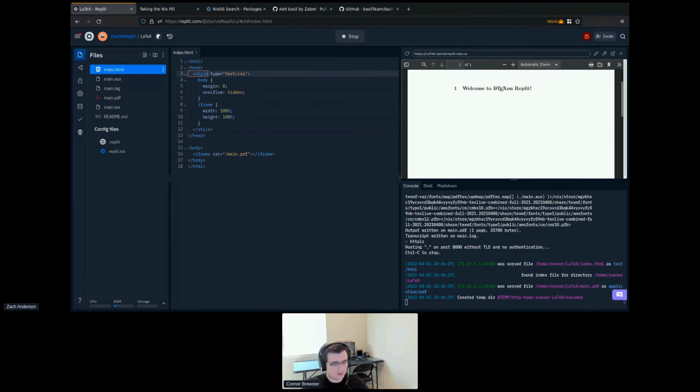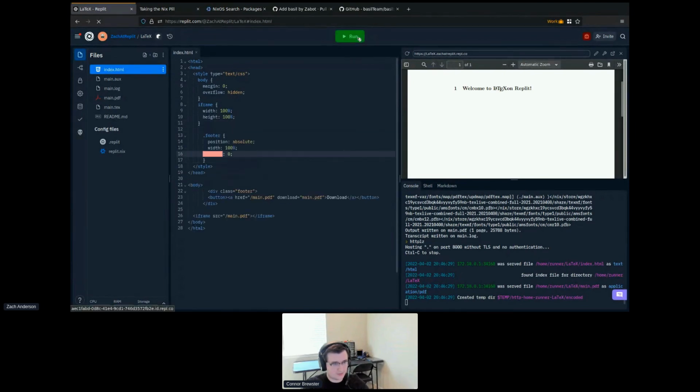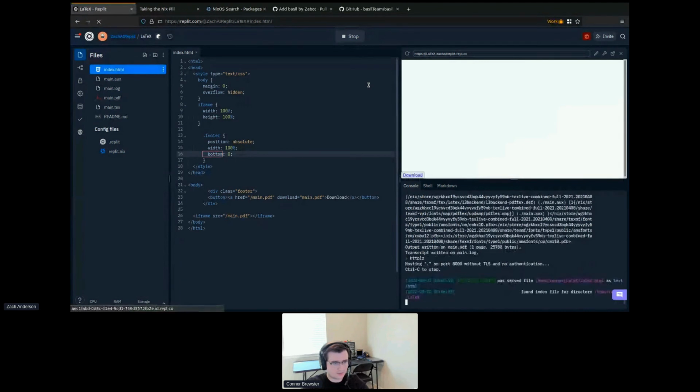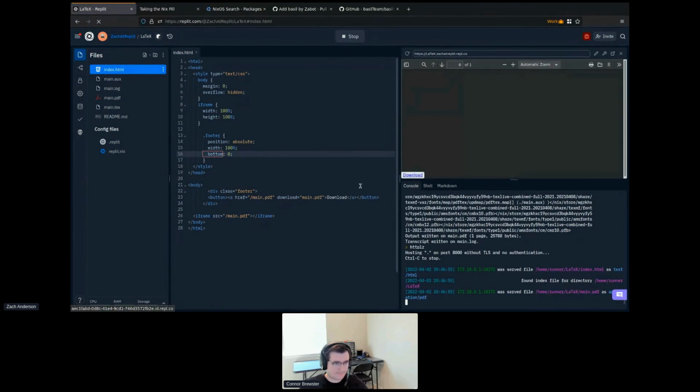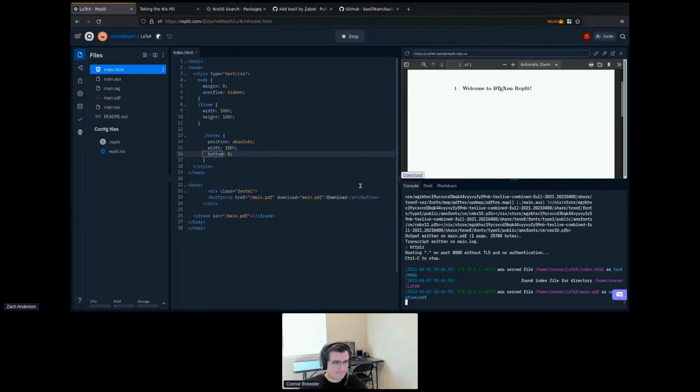And because this is a file that we control as part of the template, we could put whatever we want in here. We can add a div, put it in the footer. Maybe we want to add a button to download the PDF. And we can add whatever buttons we want to add in this preview. Now we have a download button. We could also put some JavaScript on there that calls to a web server and live reloads when your PDF updates. All you would do is just build a web server in your REPL and add that code to the HTML. And so now we have LaTeX on Replit.